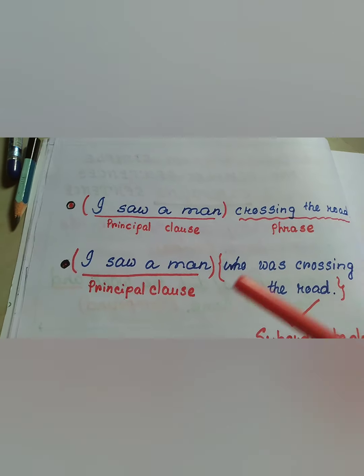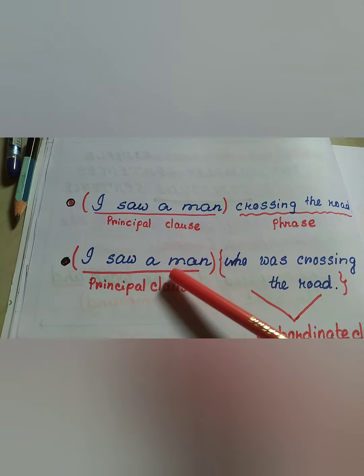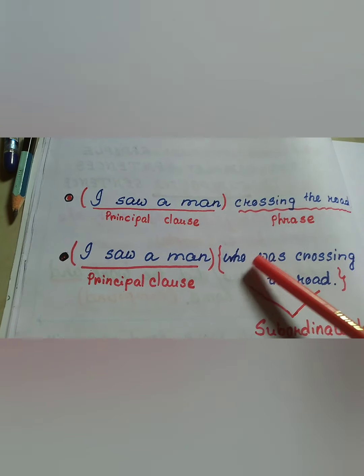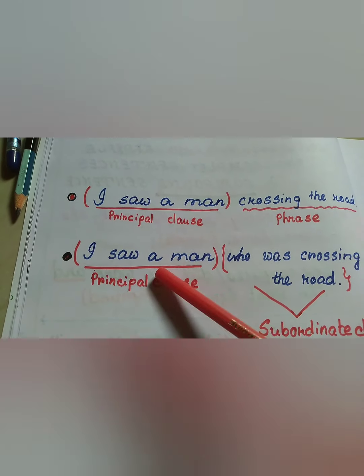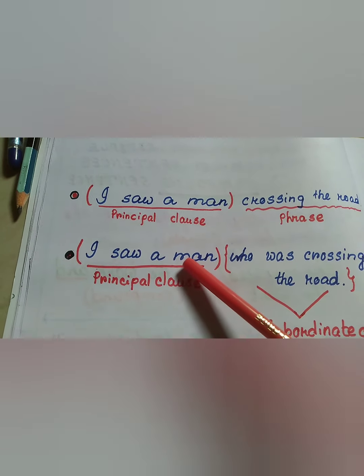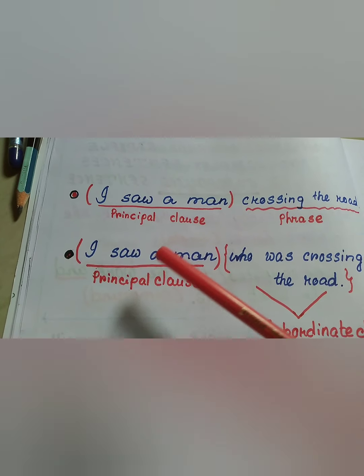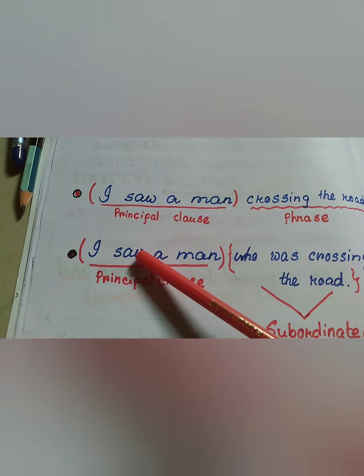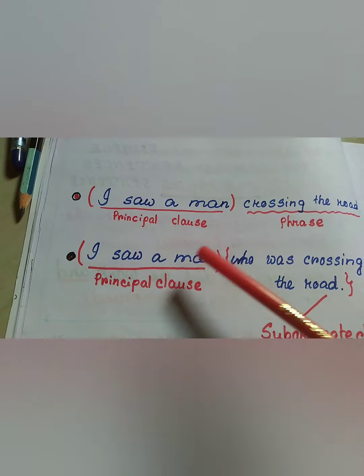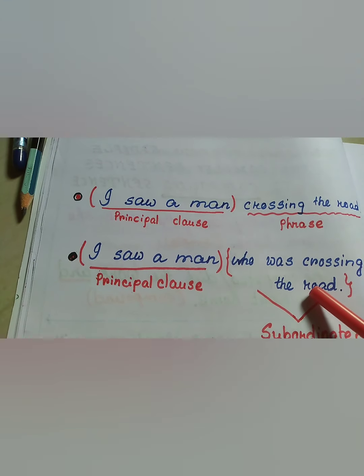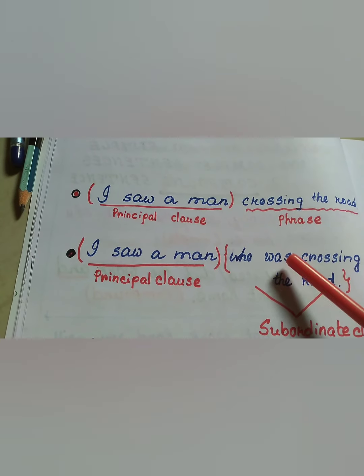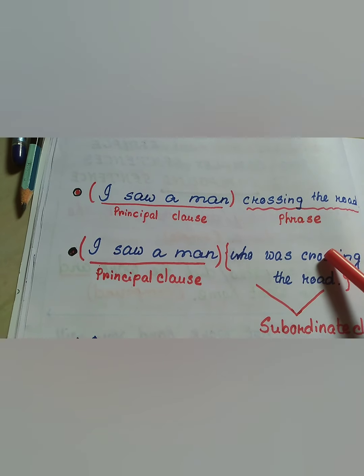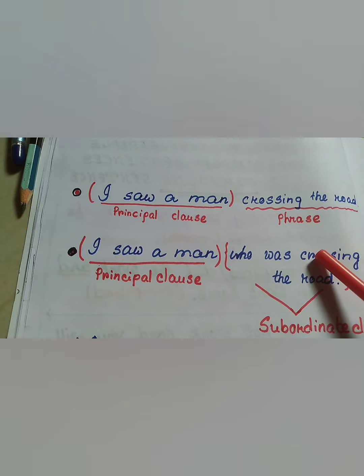Second type, I saw a man who was crossing the road. Here, I saw a man is a clause because it has a finite verb. Again, who was crossing the road is another clause, and it has also a finite verb, was crossing.